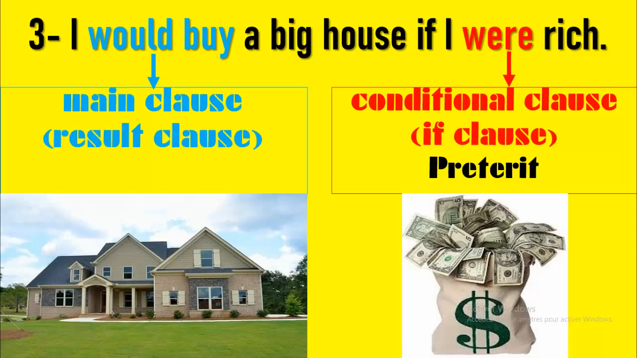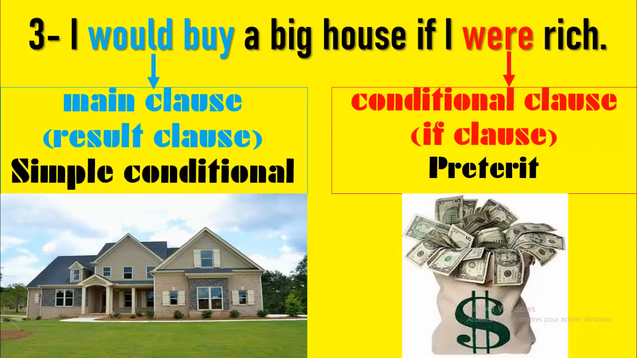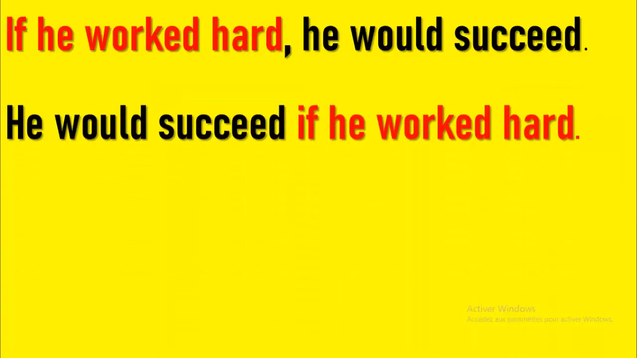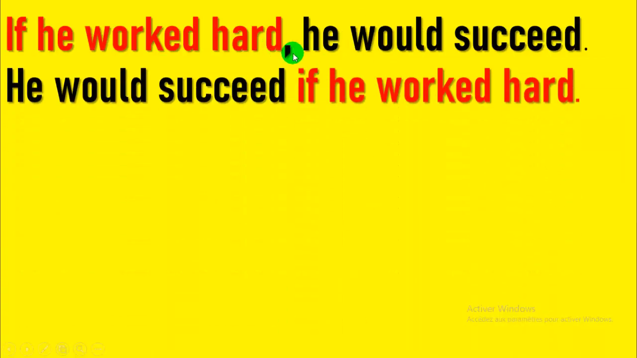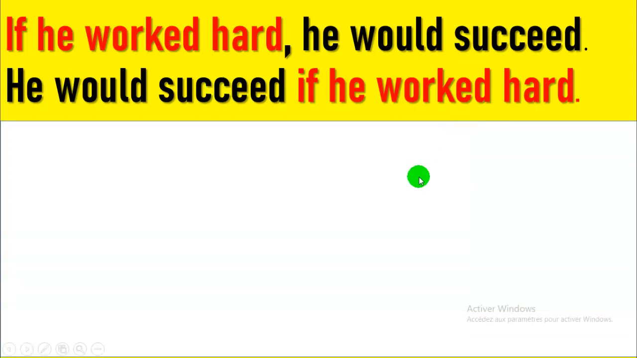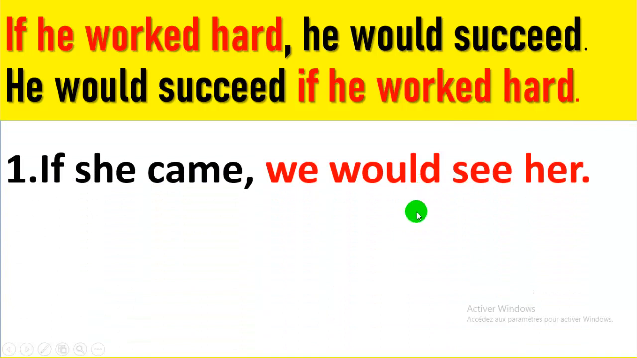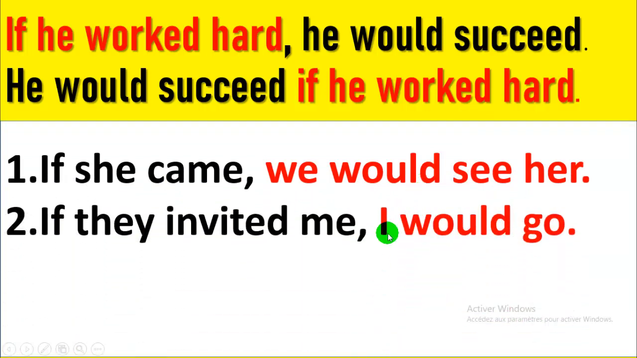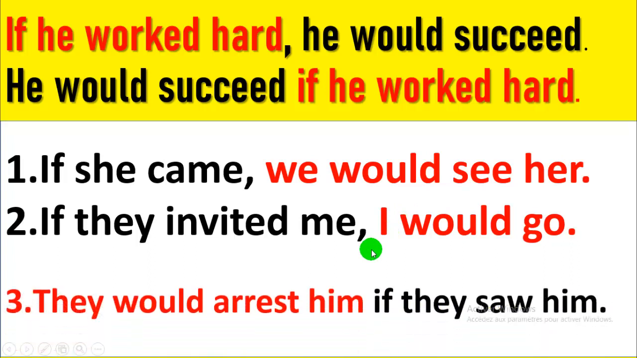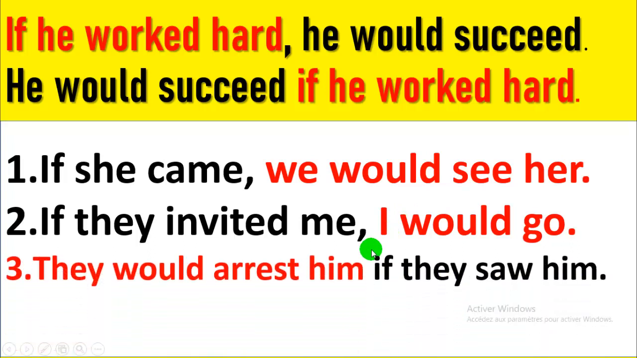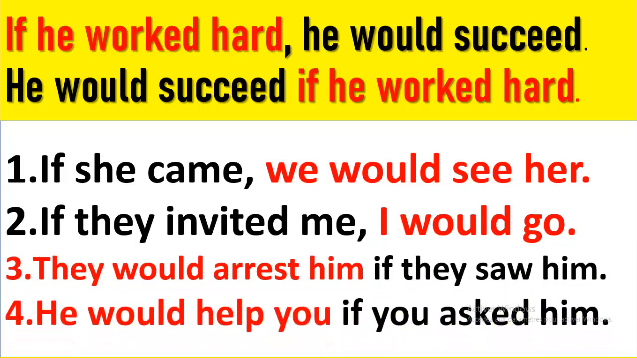But here there is no comma. If the sentence starts with the main clause, there is no comma that separates the two of them. If he worked hard, comma, he would succeed. He would succeed, no comma, if he worked hard. If she came, we would see her. If they invited me, I would go. They would arrest him if they saw him. He would help you if you asked him.